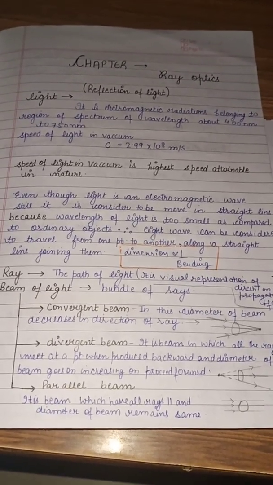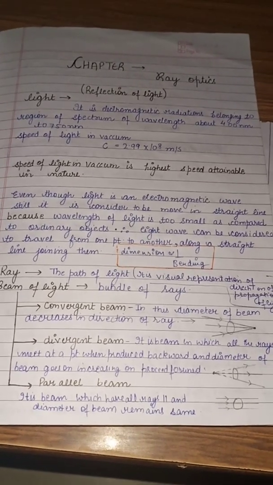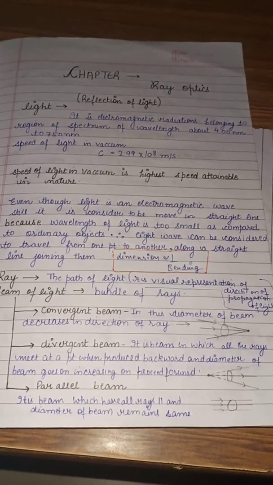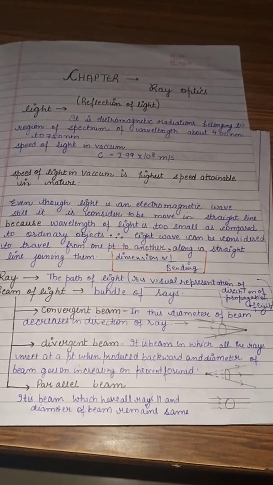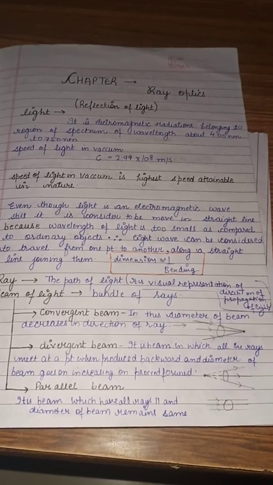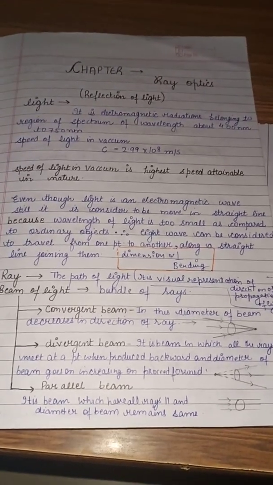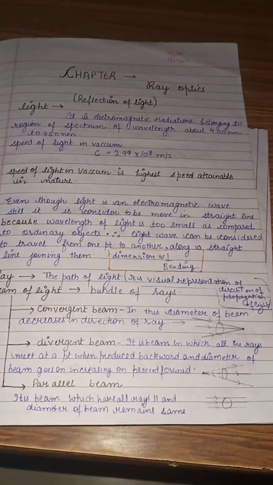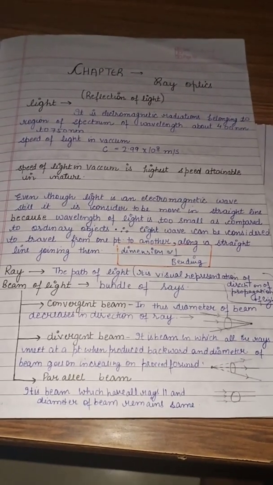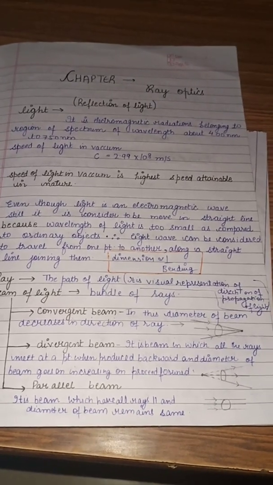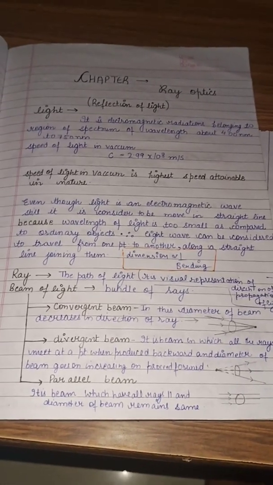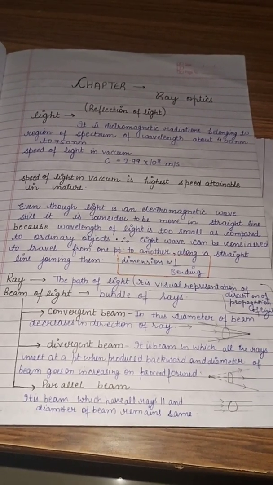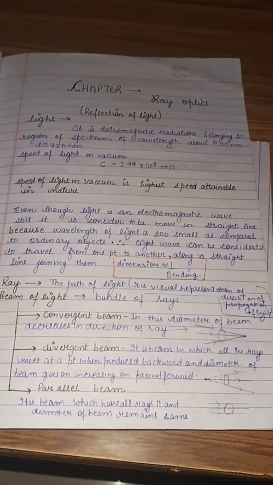Guys, before saying that it is moving in a straight line, we should know that dimension is always inversely proportional to bending. That means the bending of any wave depends on the dimension of the object with which it is interacting. Like if the wavelength of anything is in nanometer and it is interacting with an electron, then it will bend too much. But if it is interacting with any cushion, then it will not bend as much, so we consider it to be negligible. That means it is still moving in a straight line.